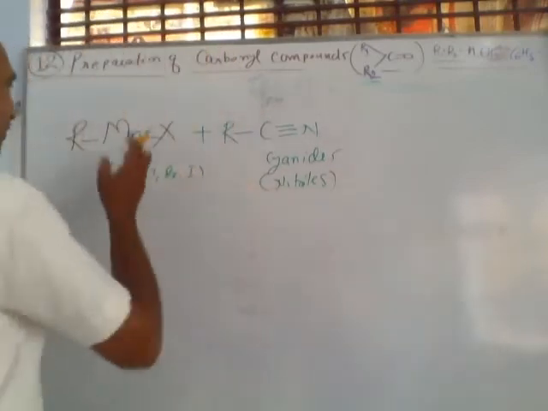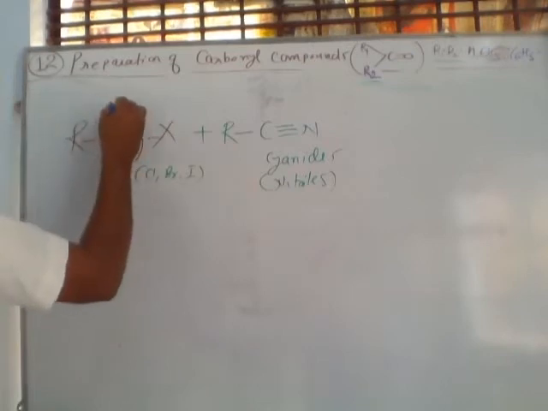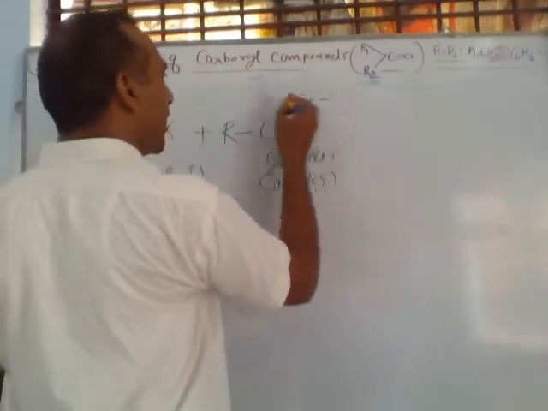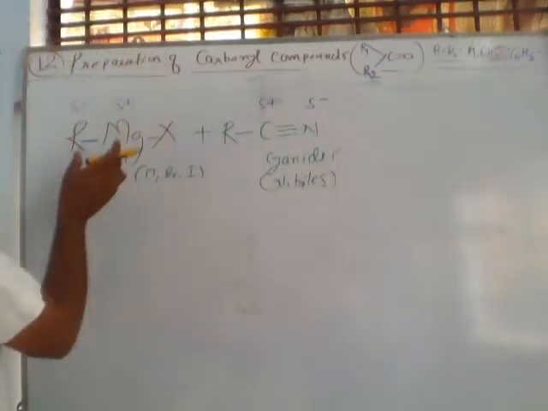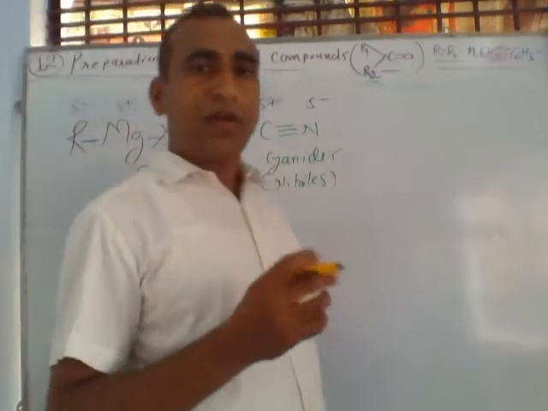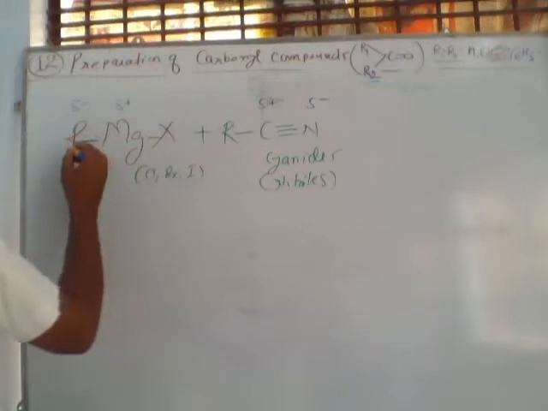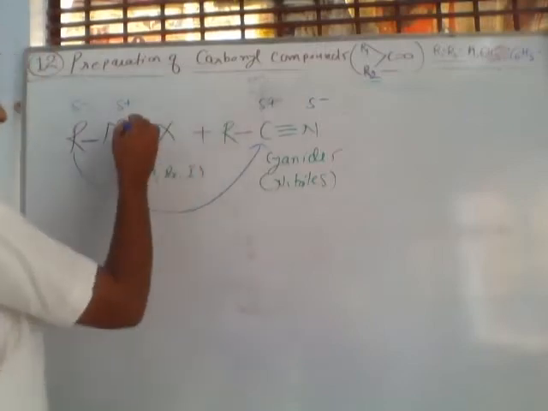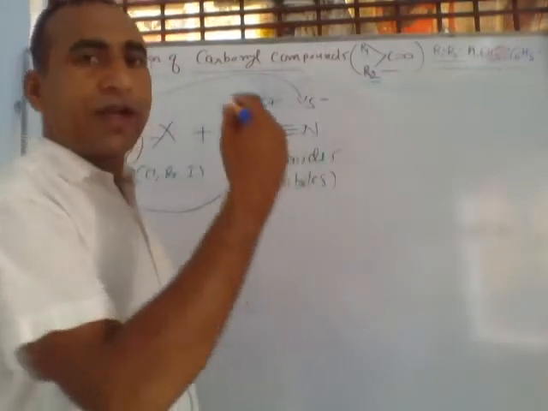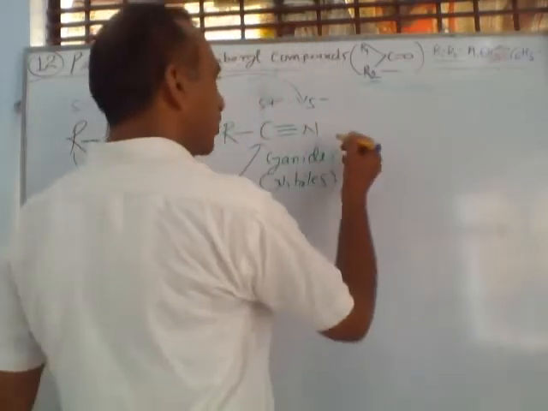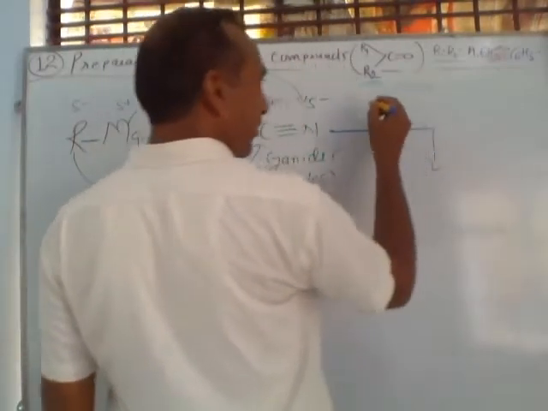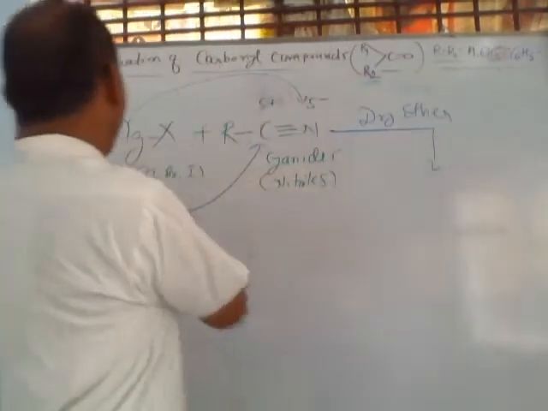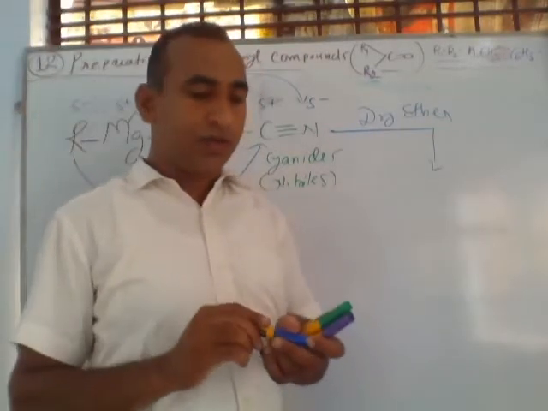Remember, here this is partial positive, partial negative. This is a polar bond. This is a polar bond, and again this is a polar bond. Partial negative, partial positive. So when RMgX attacks any polar molecule having a double bond or triple bond, this R always tries to join according to the sign, minus joins with plus, and this Mg always attracts toward negative species, just like oxygen, nitrogen, something. So this reaction takes place in the presence of dry ether. There should be no water, because RMgX speedily reacts with water. So we use dry ether.